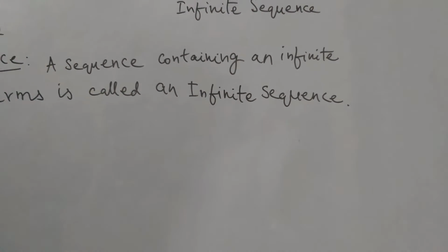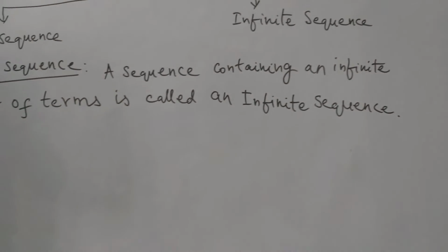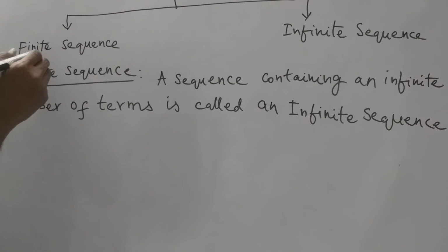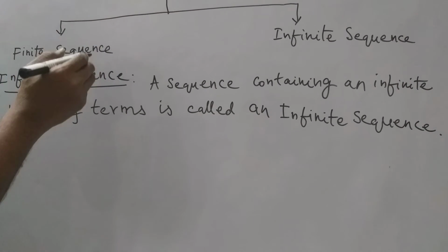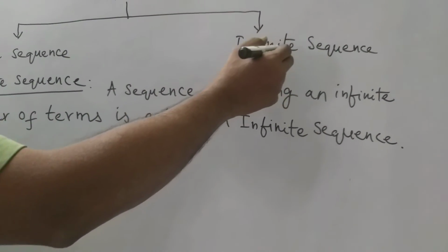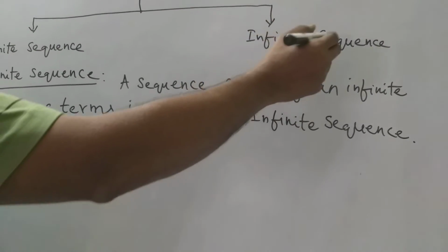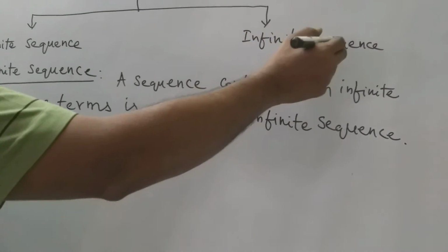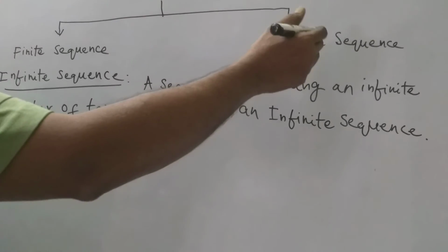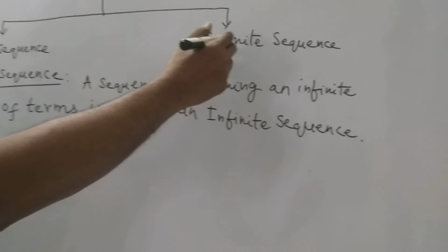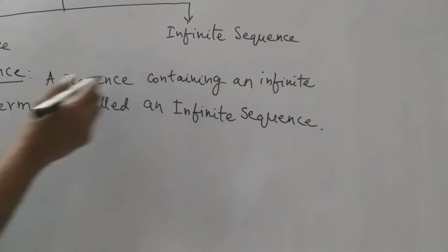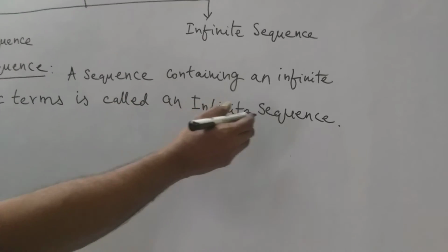But it is not like the finite sequence. There is a difference between finite sequence and infinite sequence. In the finite sequence only limited terms are there. In the infinite sequence, unlimited terms are there, not limited. The number of terms is unlimited. So, a sequence containing an infinite number of terms is called an infinite sequence.